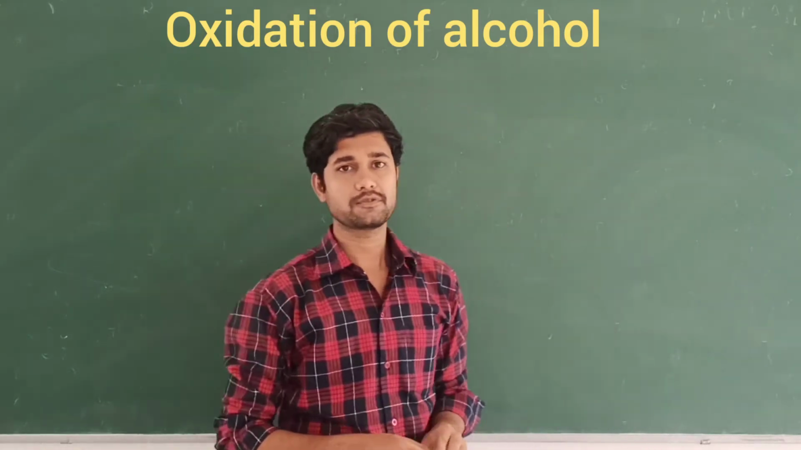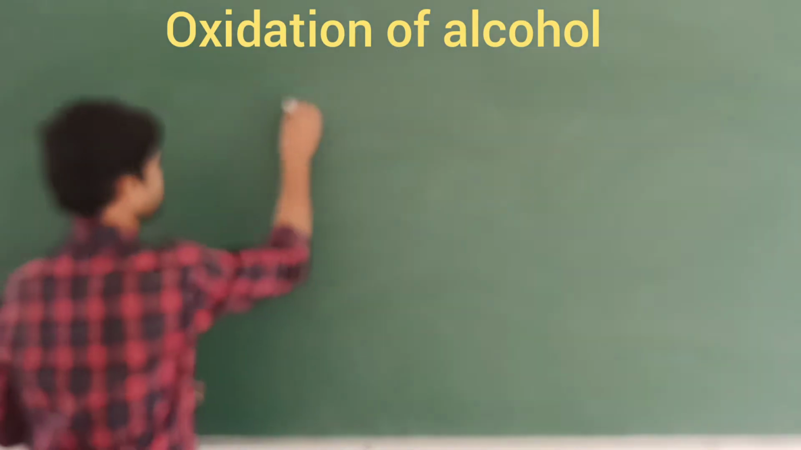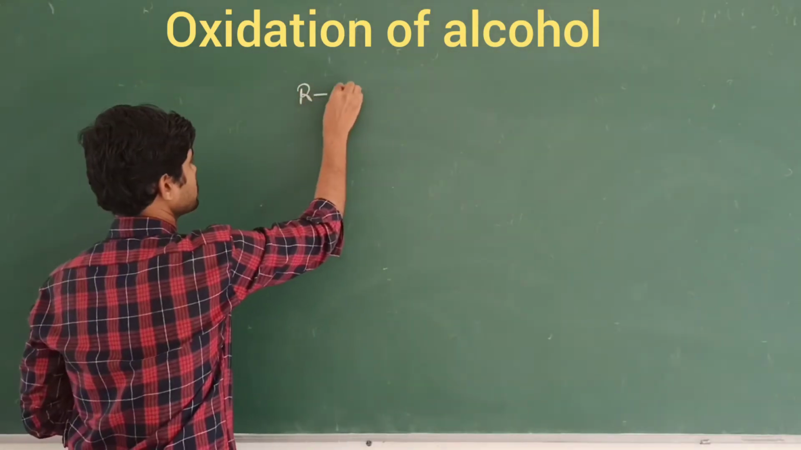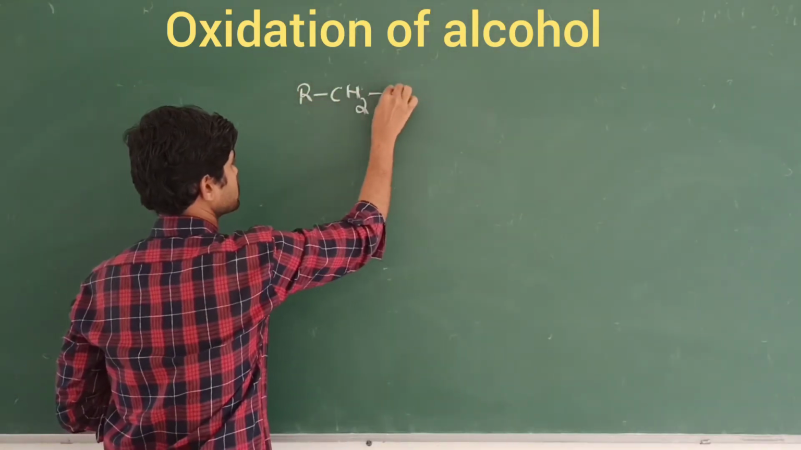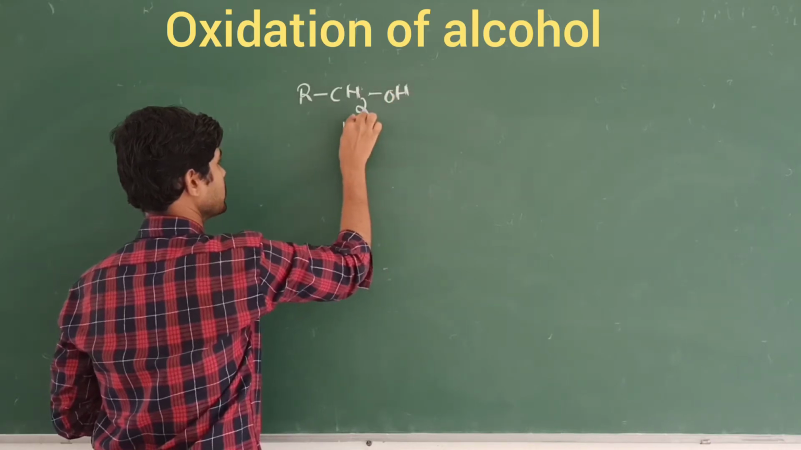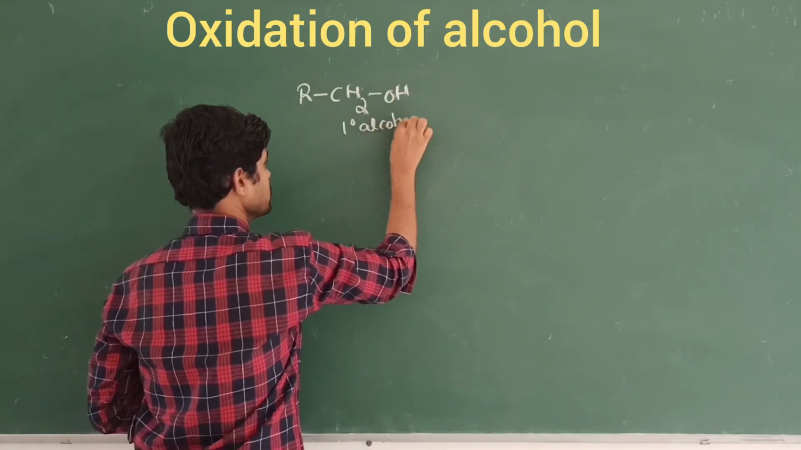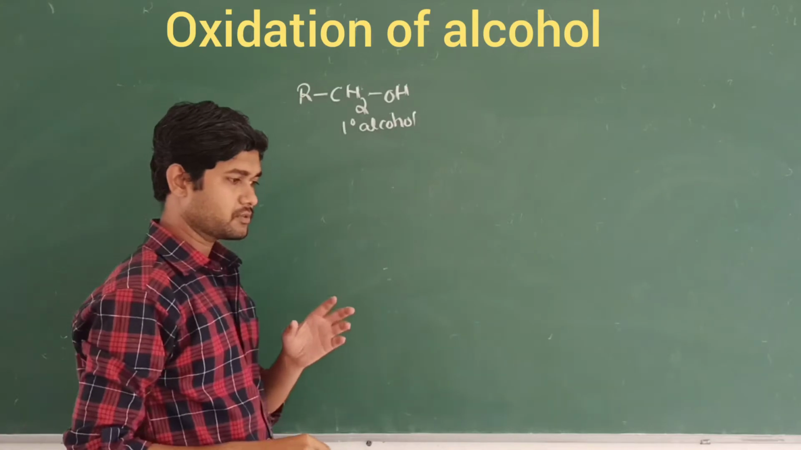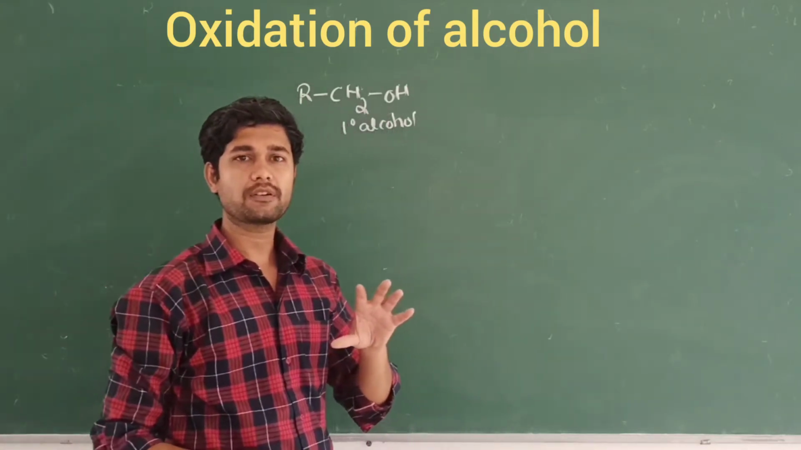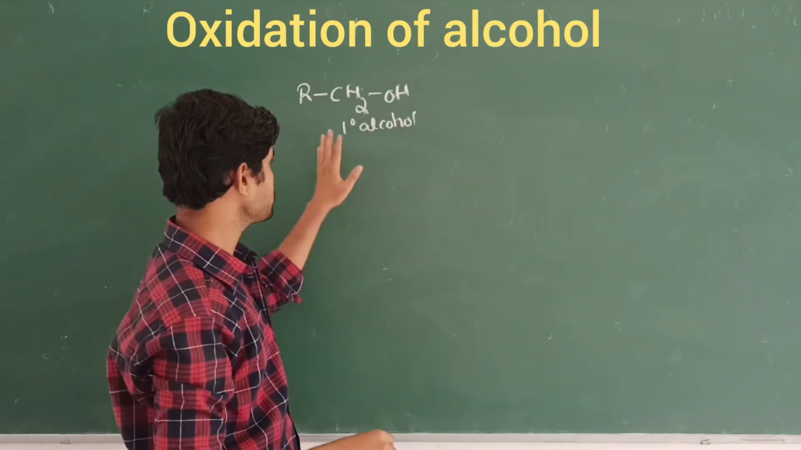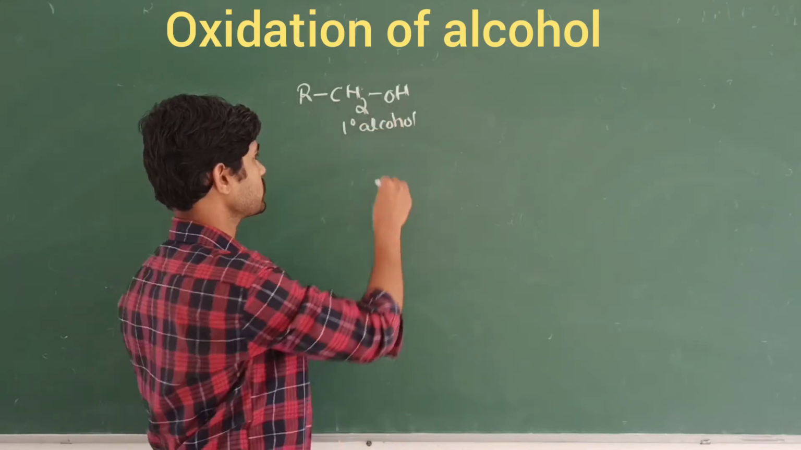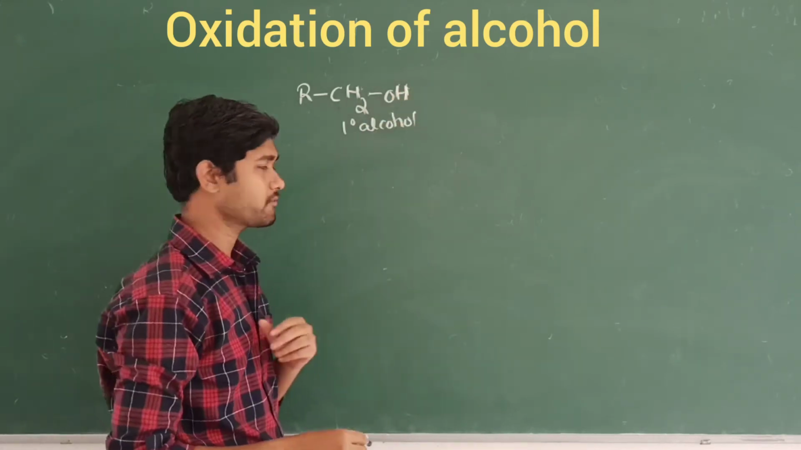See here, first you should take the general concept. First I take RCH2OH. So this is called primary alcohol. The students get confused because they are not capable of identifying which carbon atom is attached to the functional group, that is the OH group. So let's take the first example.